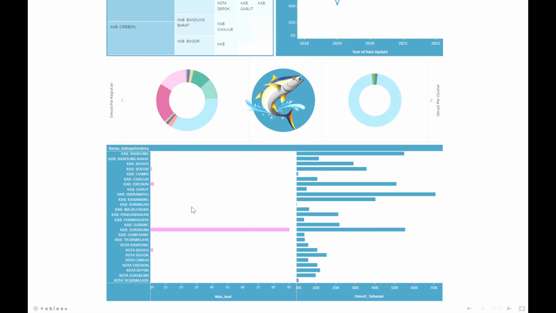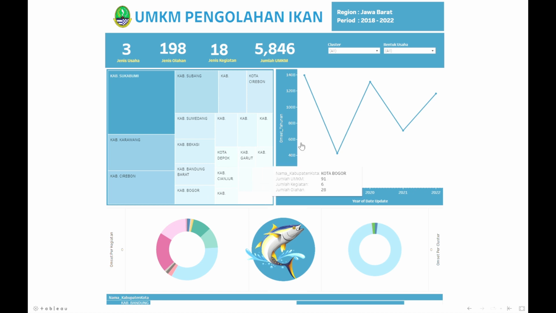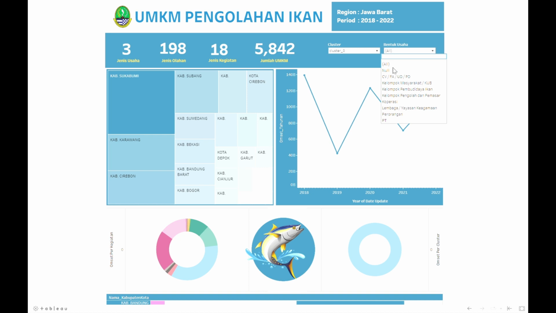And lastly, all of this information can also be filtered by cluster and also the business types by selecting it at this side. For example, we want to find out cluster 0 and for CV.